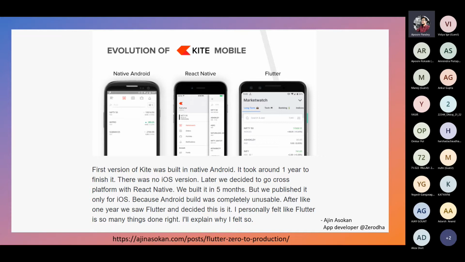They chose the React Native application, and they say they built it in around 5 to 6 months. So they went with React Native as well. They tried their application, but they published it for iOS only because the Android version was not completely usable. After about 1 year, they decided to go with Flutter.